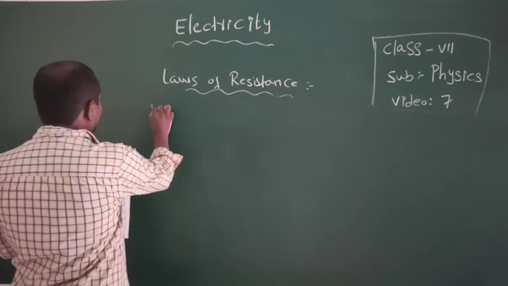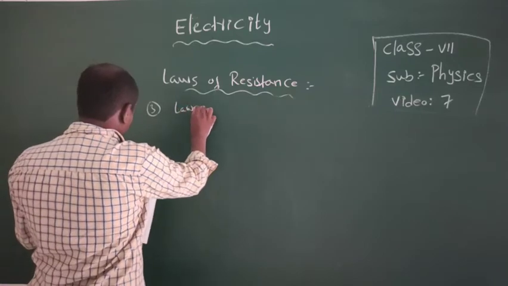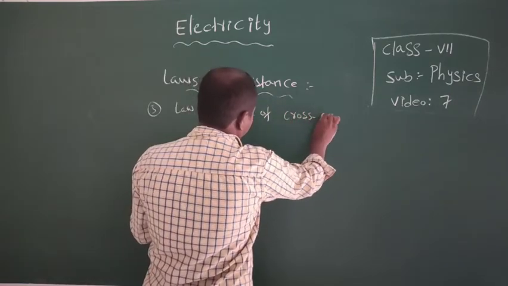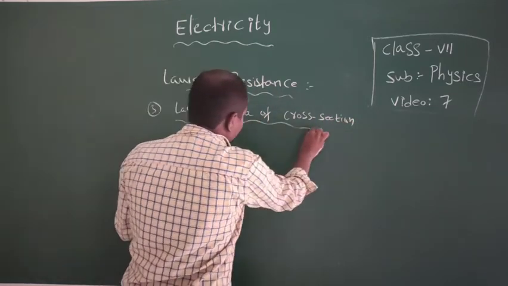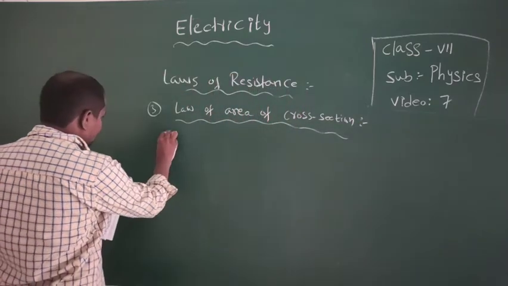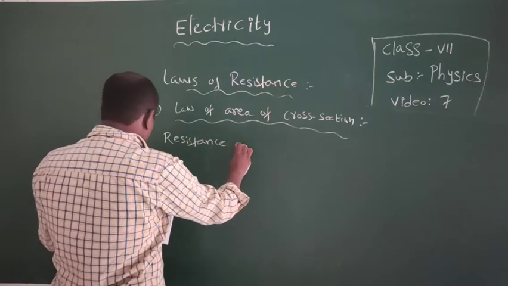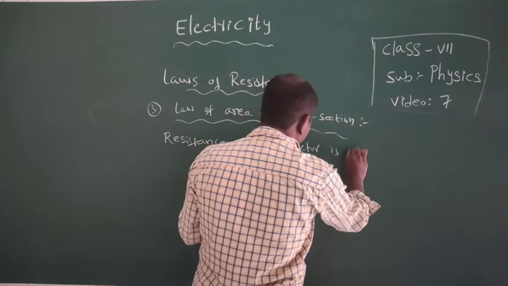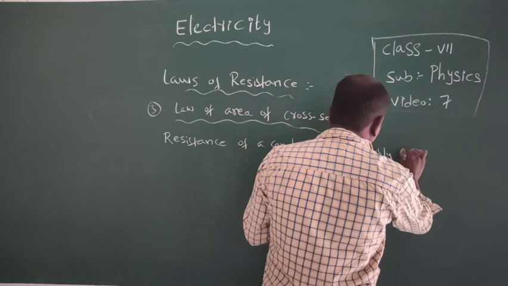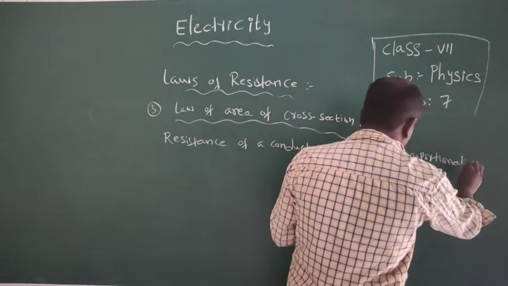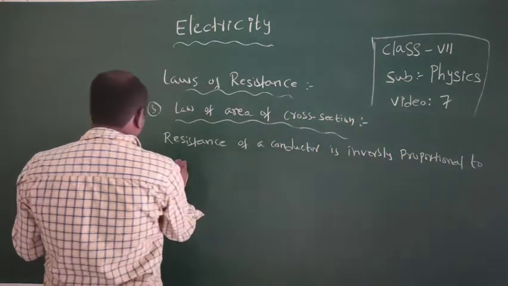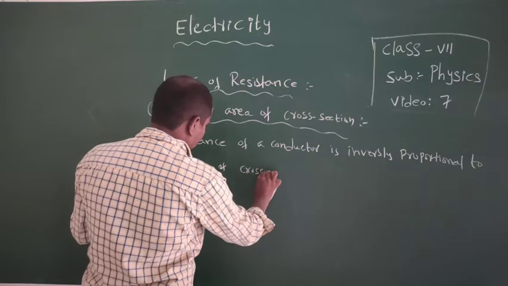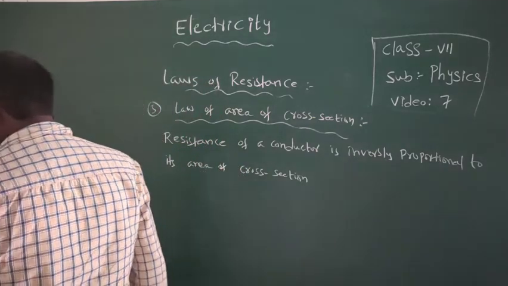Third law, the law of area of cross section: the resistance of a conductor is inversely proportional to its area of cross section.